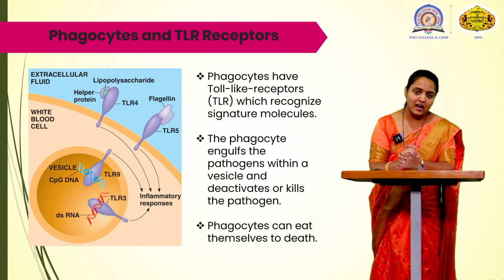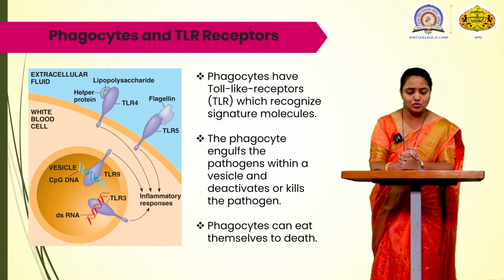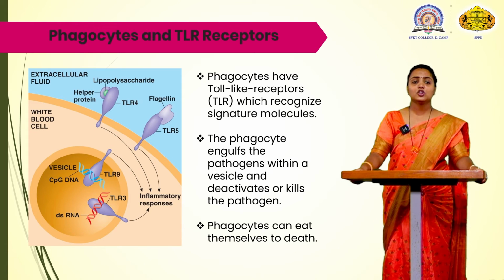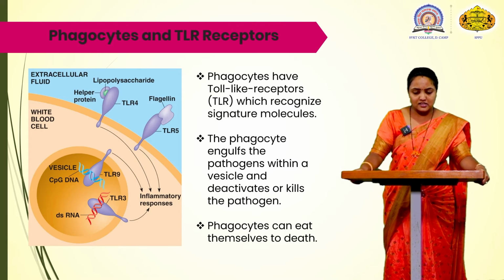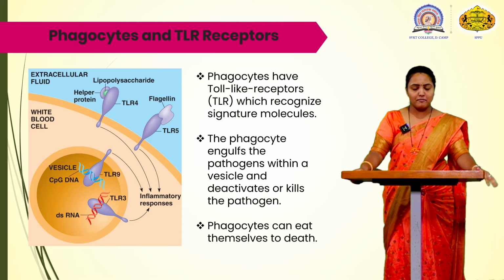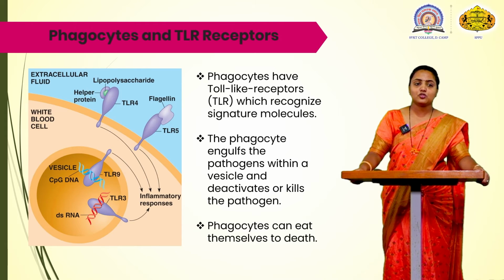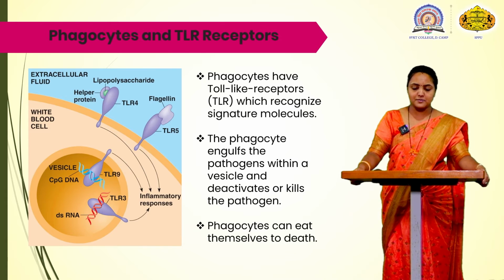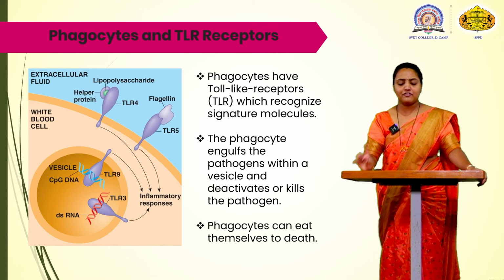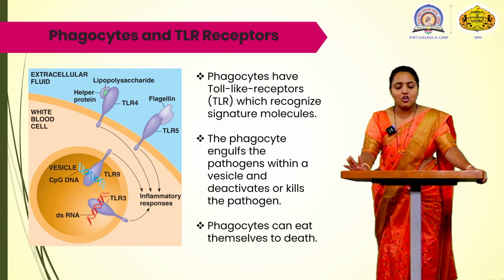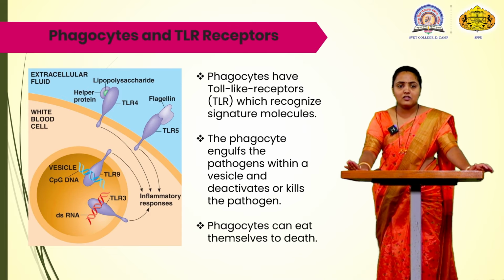The TLR, that is the toll-like receptor, is unique and will attach only to the signal molecules. The signal molecules are the group of pathogens and they are also called pathogen associated molecules, that is PAMPs.